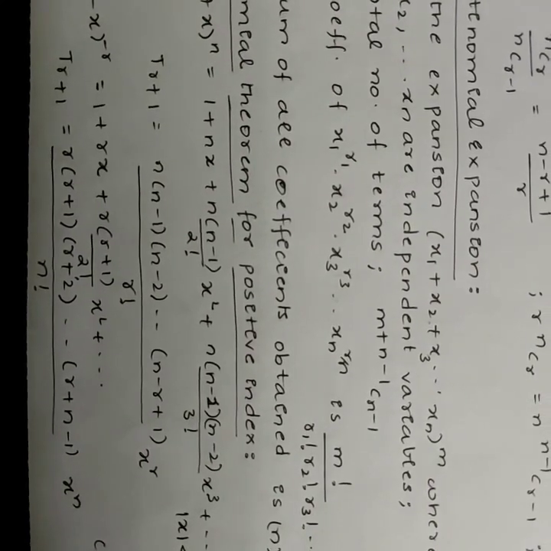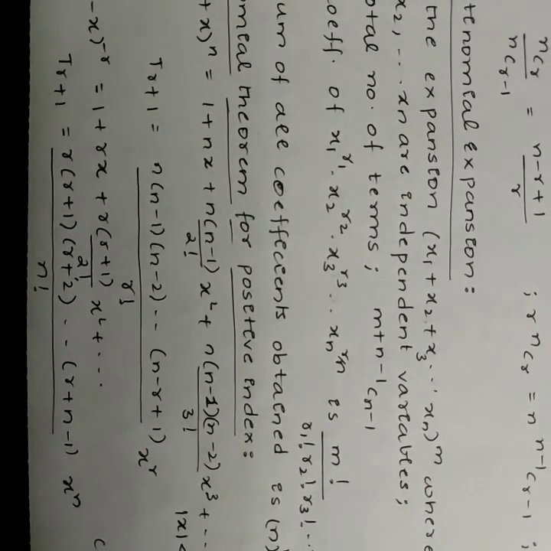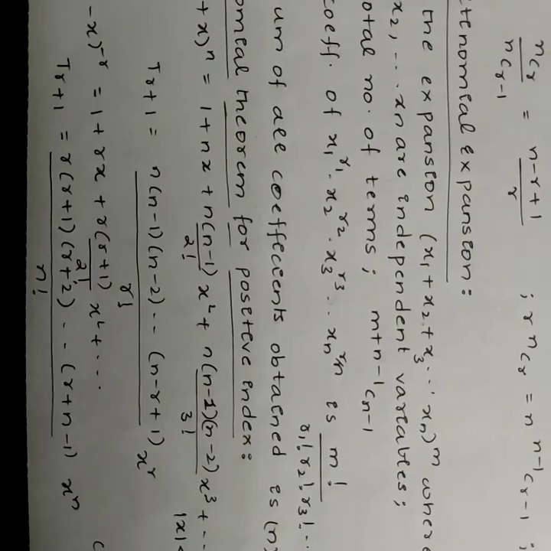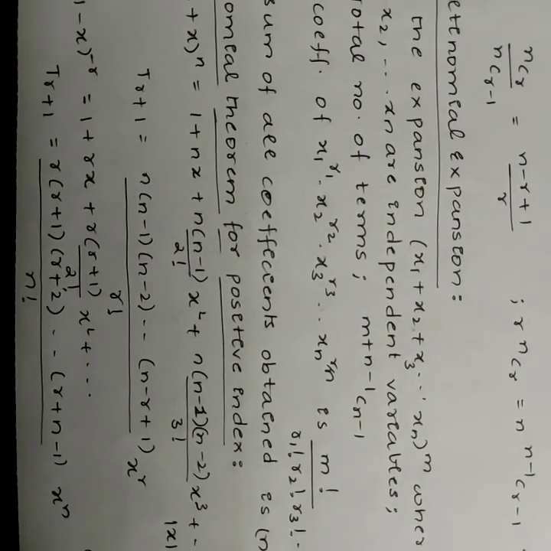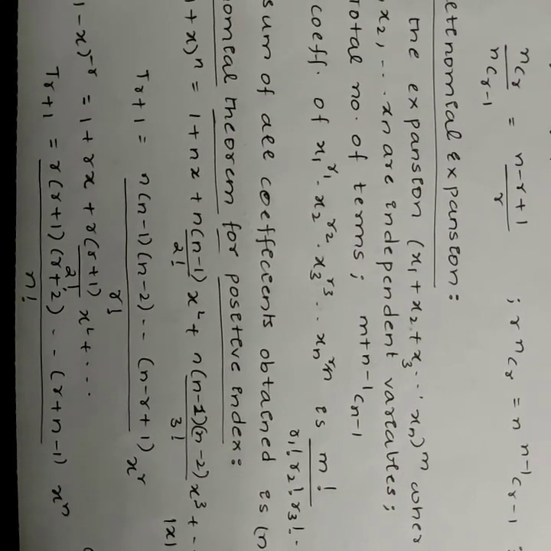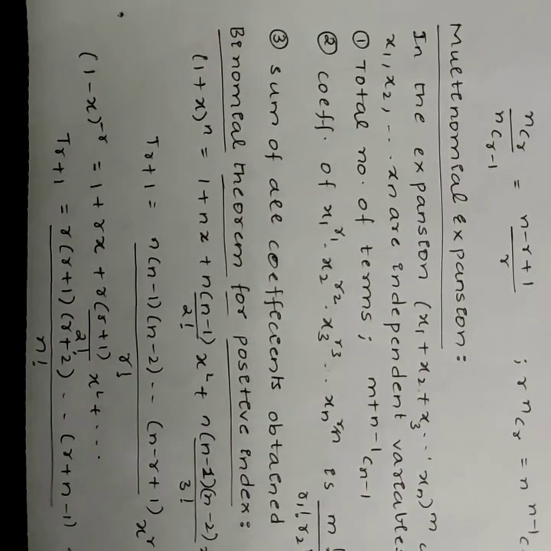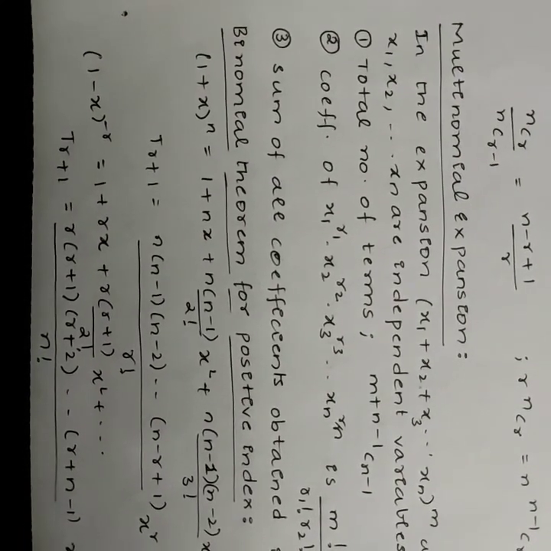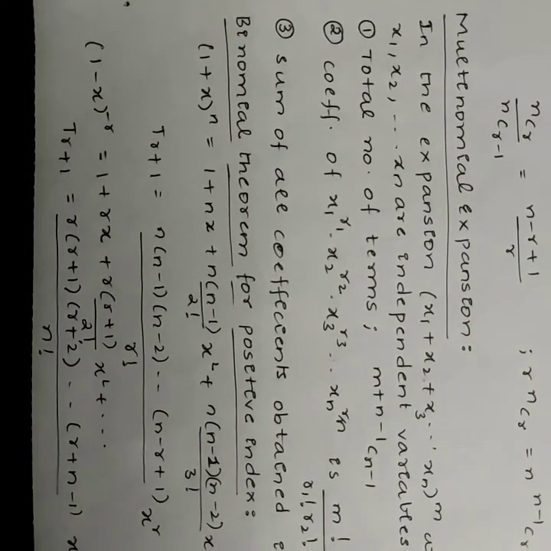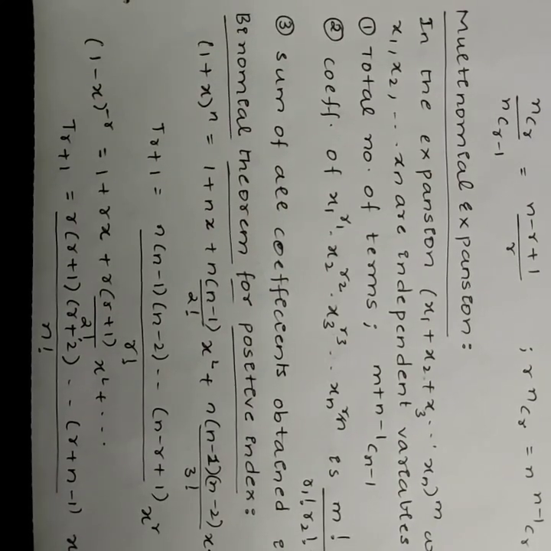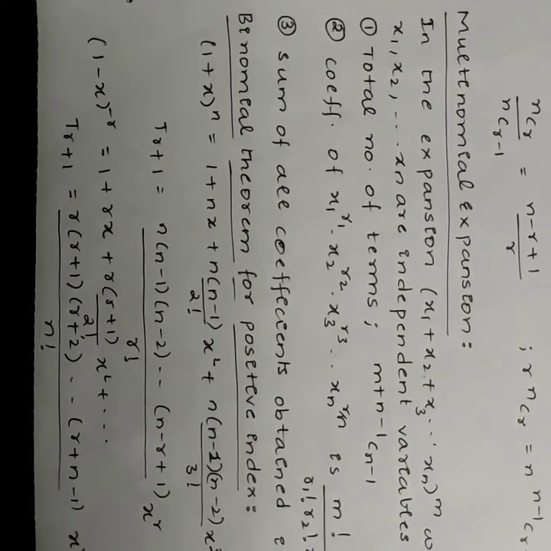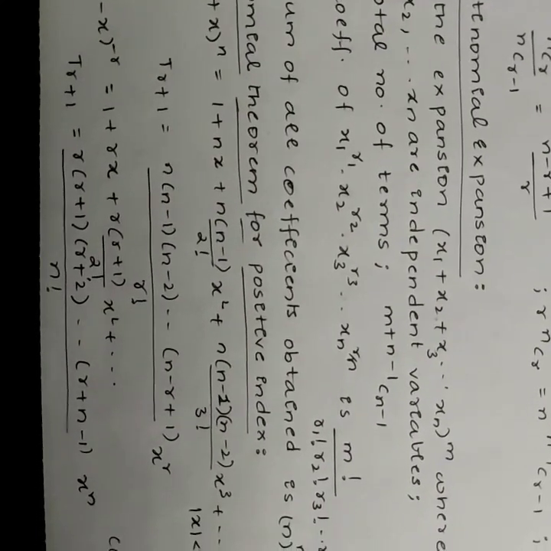The rth term can be written as T(r+1) = n(n-1)(n-2)...(n-r+1)/r! x^r. (1-x)^(-r) can be written as 1 + rx + r(r+1)/2! x^2 + and so on. T(r+1) is written as r(r+1)(r+2)...(r+n-1)/n! x^n.